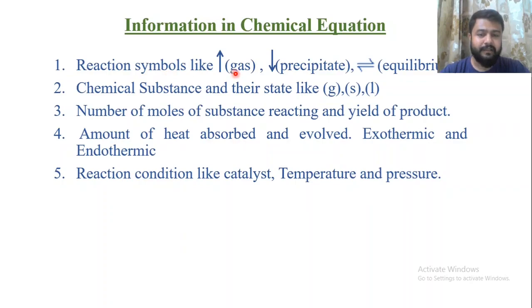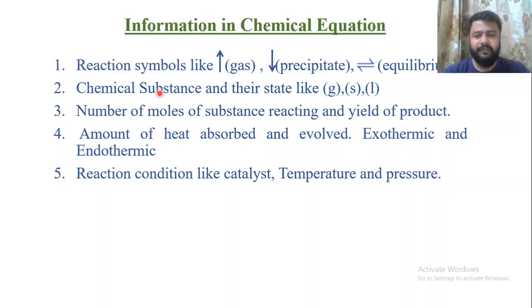That is, an upward arrow means a gas, and a downward arrow means precipitate. This type of symbol means equilibrium. Precipitate and equilibrium we will discuss in a further chapter. Next is chemical substance and their state. For example, if oxygen is there, we write O. If sodium is there, we write Na. If carbon is there, we write C.